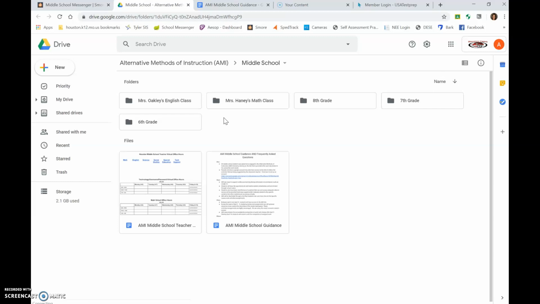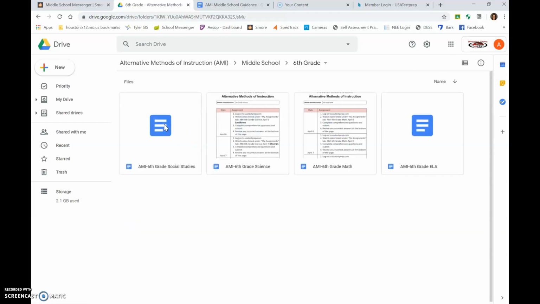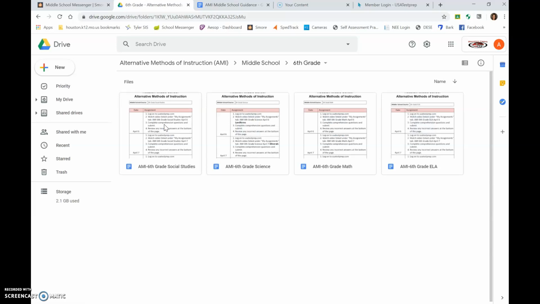However, for your other lessons, or if you do not have those two teachers, you will just simply click on your grade level. So let's say you are a 6th grade student, you will double click on the 6th grade folder. You will see a document for each of your 4 core subject areas: social studies, science, math, and English. Let's click on social studies.